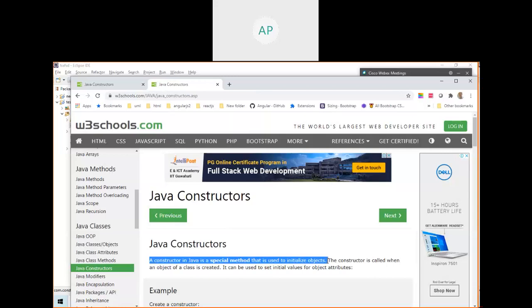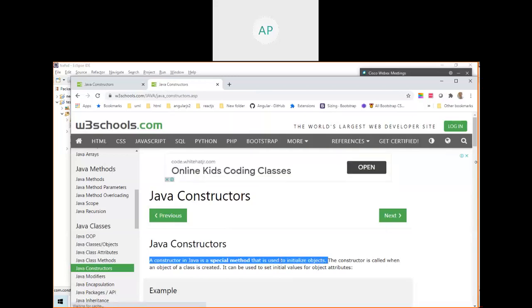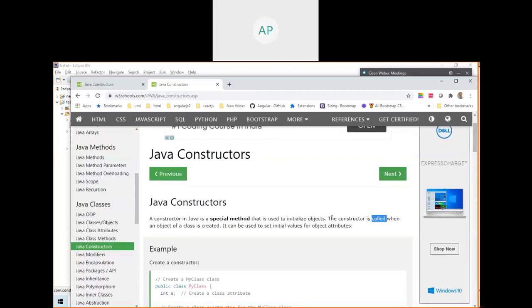Whatever variable you declare inside the class and outside the method is called an instance variable. You can initialize those instance variables when you create an object. That is the main advantage of a constructor. The constructor is called when an object of a class is created.